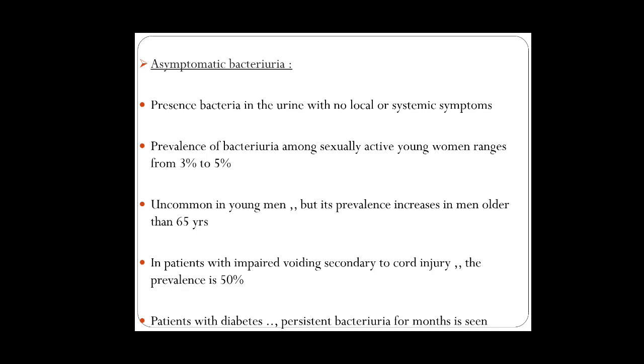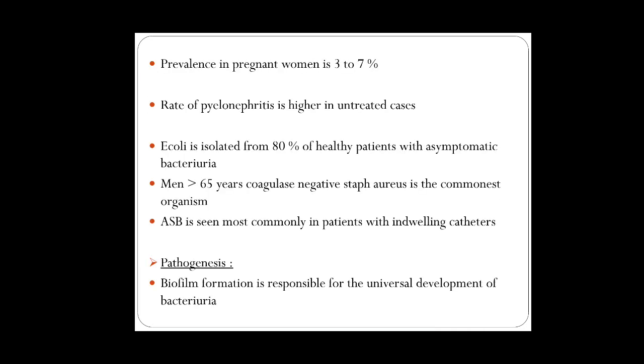In patients with impaired voiding secondary to cord injury, the prevalence is 50%. In patients with diabetes, persistent bacteriuria for months can be seen. It is also prevalent in pregnant women, and if untreated, the patient may go on to pyelonephritis. It may be uncomplicated, but E. coli is isolated in 80% of these cases. So in asymptomatic bacteriuria, where bacteria are present, E. coli is most commonly implicated.